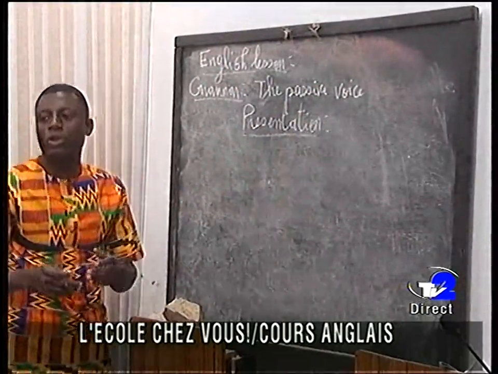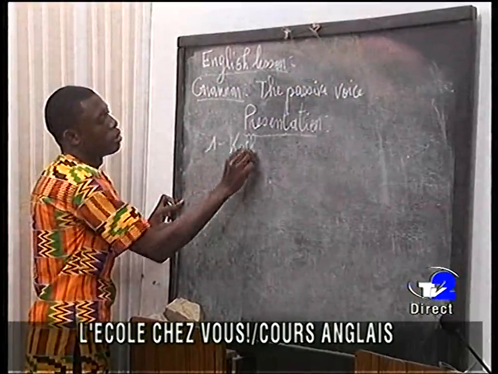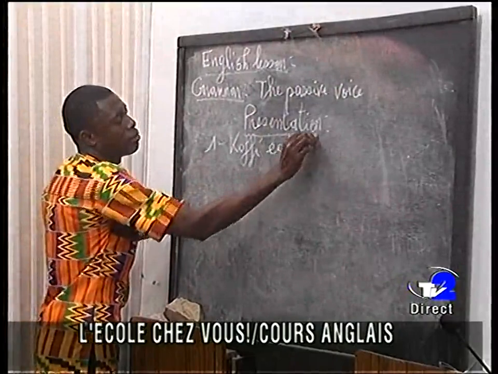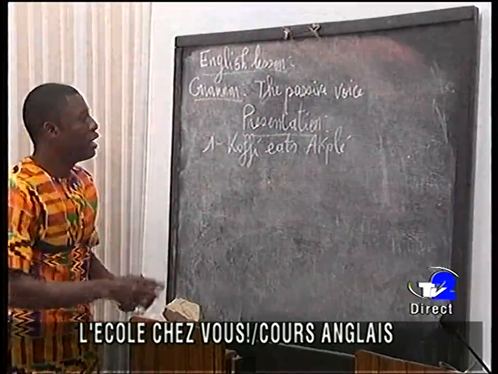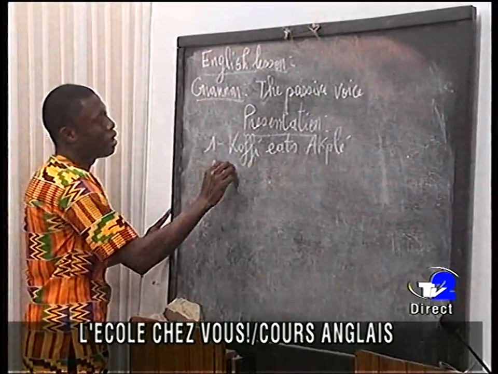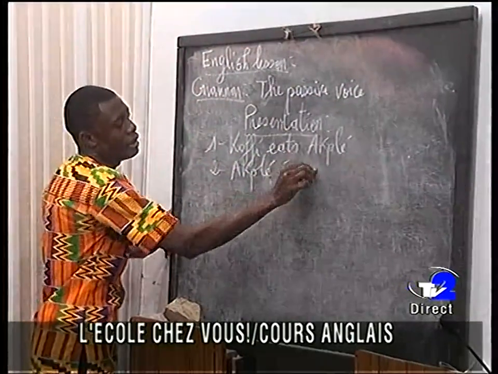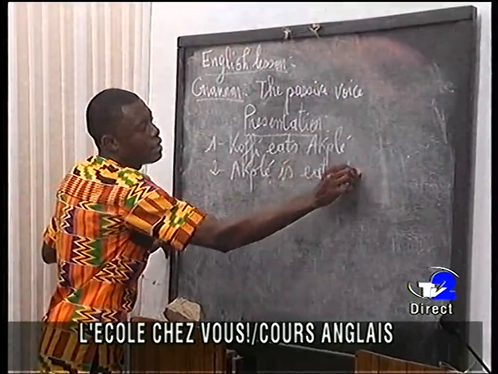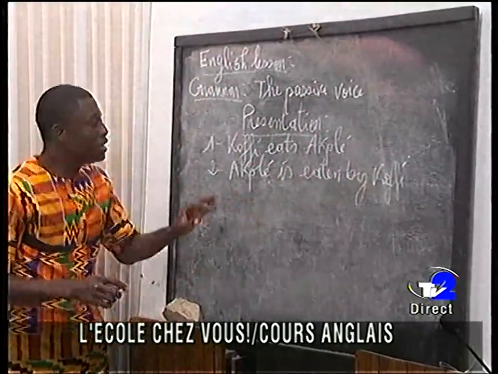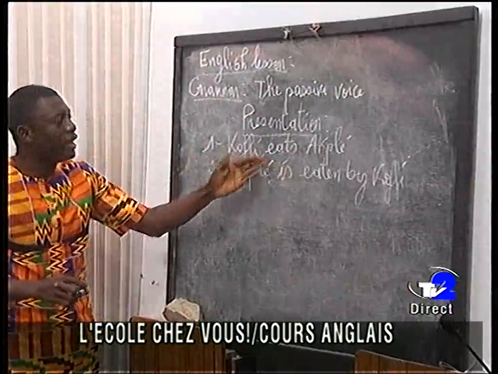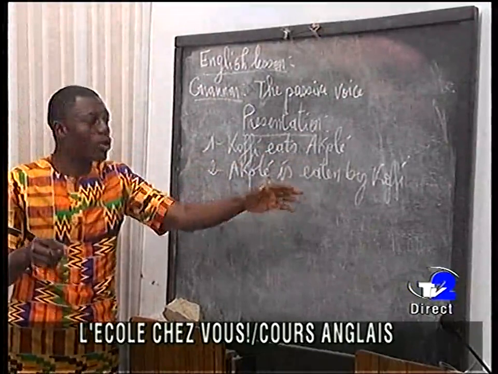So we are going to learn two sentences here. The first sentence is Kofi eats apple. And the second one is apple is eaten by Kofi. Okay, so you see in this first sentence we say Kofi eats apple. In the second sentence, apple is eaten by Kofi.